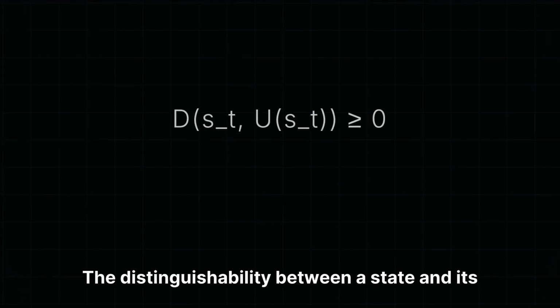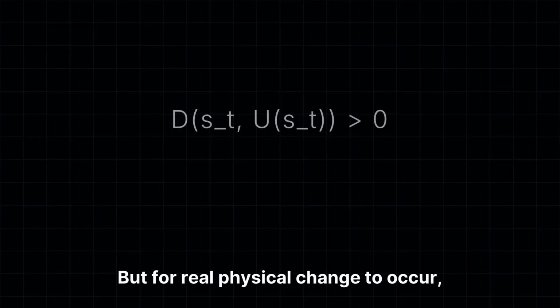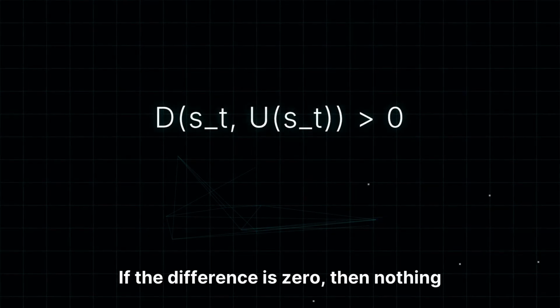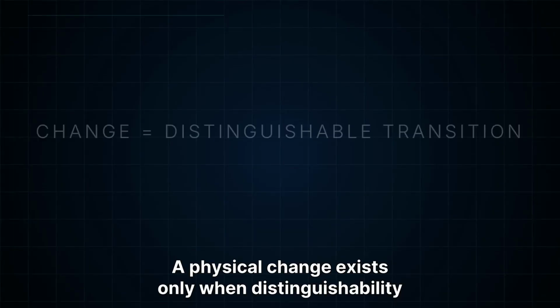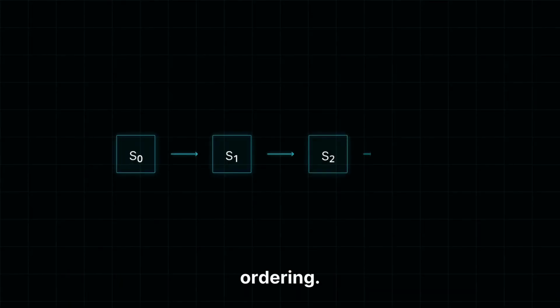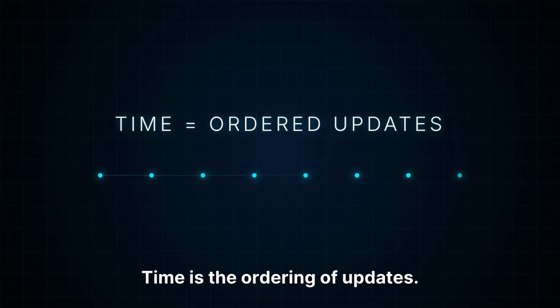The distinguishability between a state and its update is always non-negative. But for real physical change to occur, the difference must become positive. If the difference is zero, then nothing has changed. A physical change exists only when distinguishability exists between successive states. The ordered update chain now produces temporal ordering. S0 becomes earlier. S1 becomes later. Time is not fundamental. Time is the ordering of updates.